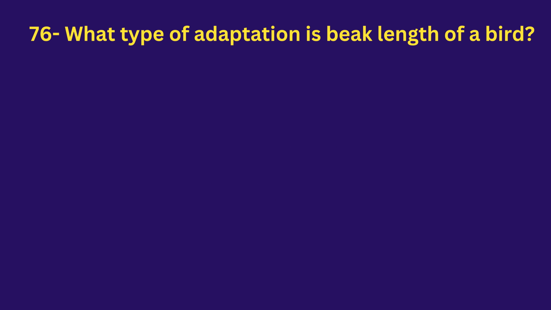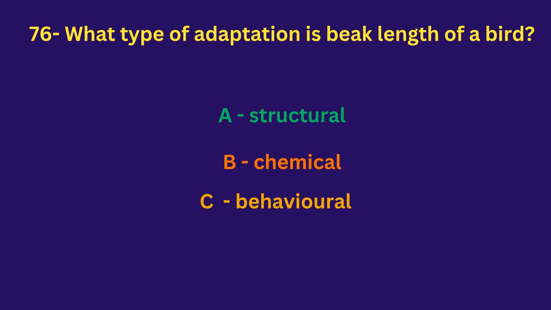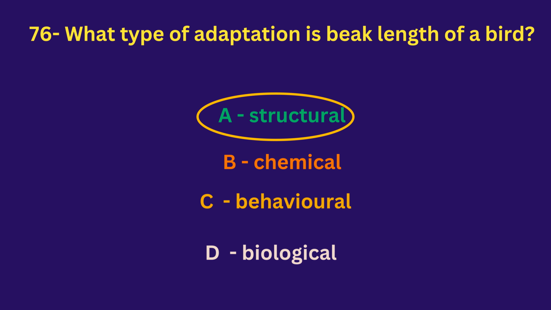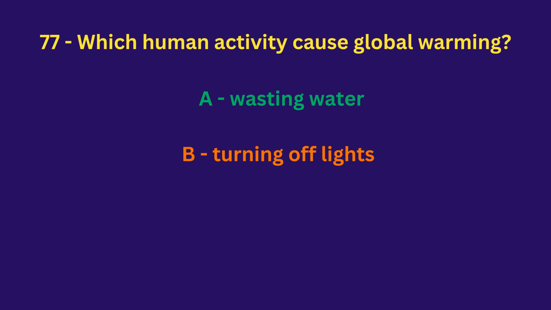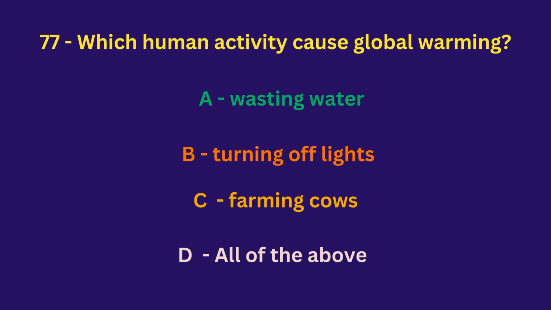What type of adaptation is beak length of a bird? Structural, chemical, behavioral, biological. The answer is structural. Which human activity caused global warming? Wasting water, turning off lights, farming cows, all of the above.